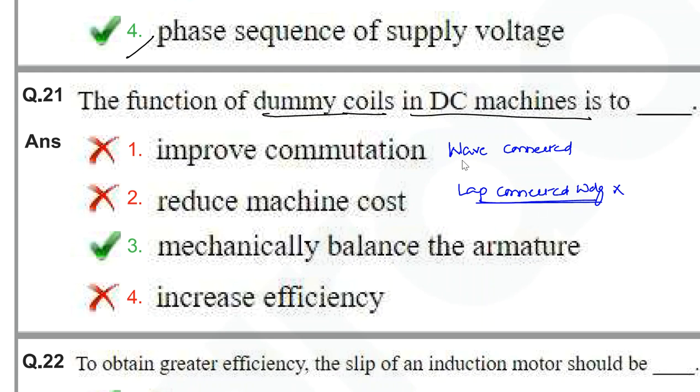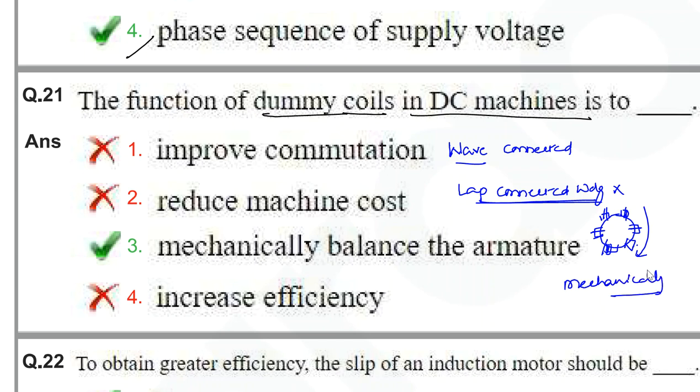Why? Because when you start the winding with wave connection, after the completion of winding, all the slots may not be covered with the windings. That means some slots will be left empty. For example, let's take here, we have some slots like this. Some slots will be filled, and some slots will be left alone, that means there is no winding in them. At that time, when the machine is rotating, there will be a mechanical imbalance.